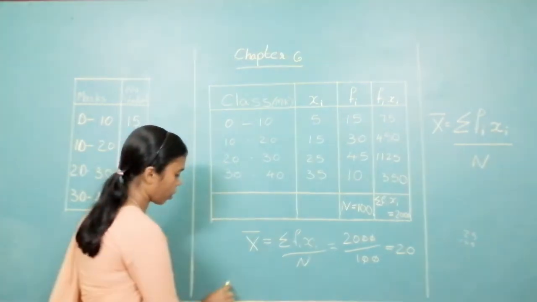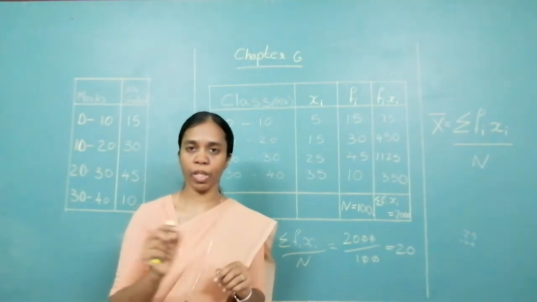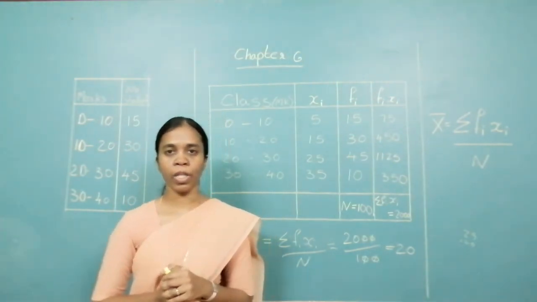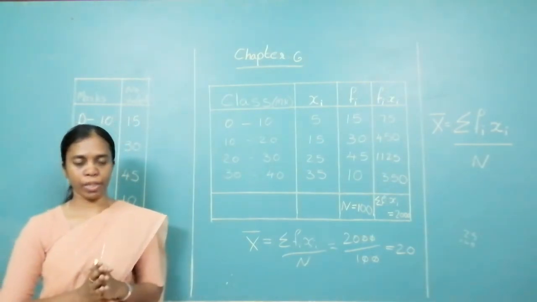So you have to write a concluding statement. Concluding statement you will write from the question. You have to word it from the question. Okay. This is how we find mean by direct method.